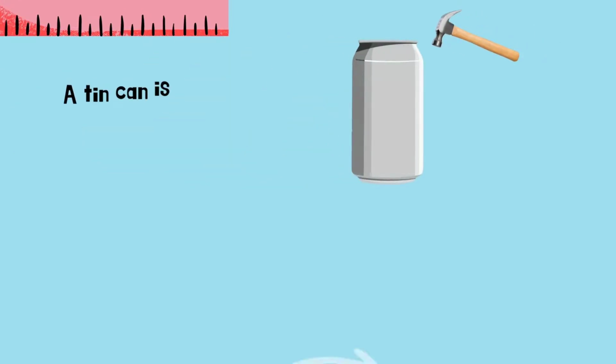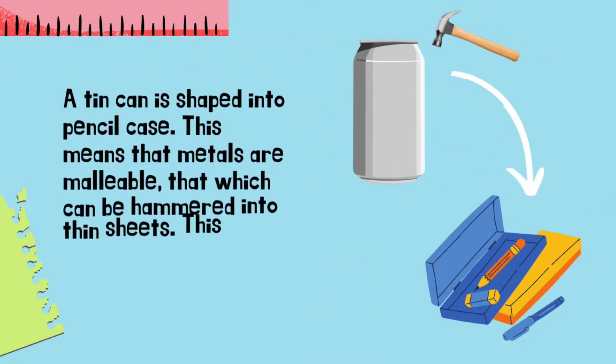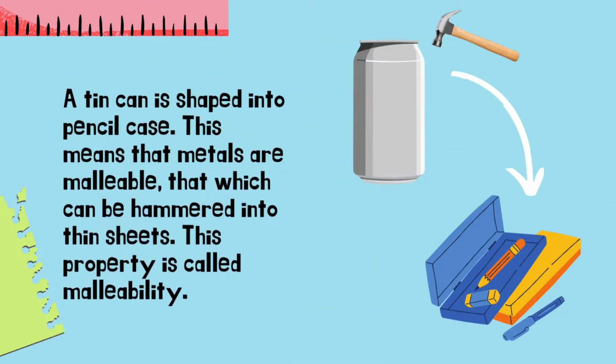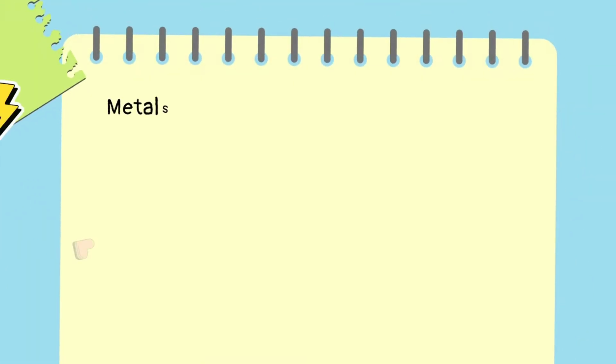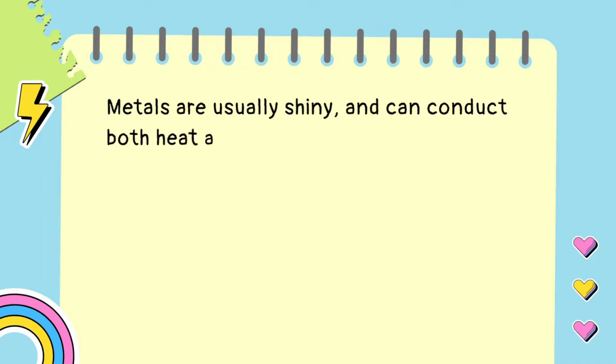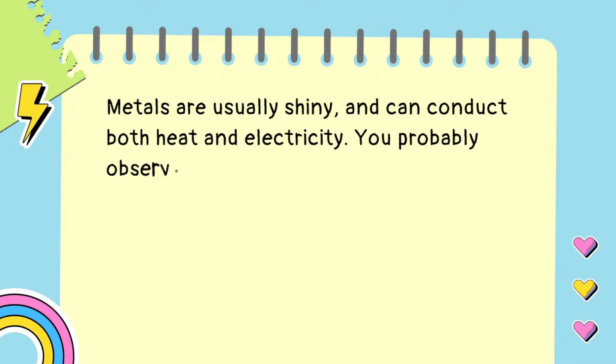A tin can is shaped into a pencil case. This means that metals are malleable, which means they can be hammered into thin sheets. This property is called malleability. Metals are usually shiny and can conduct both heat and electricity.